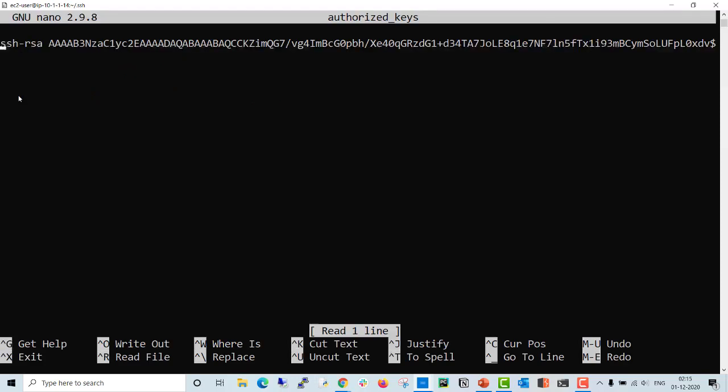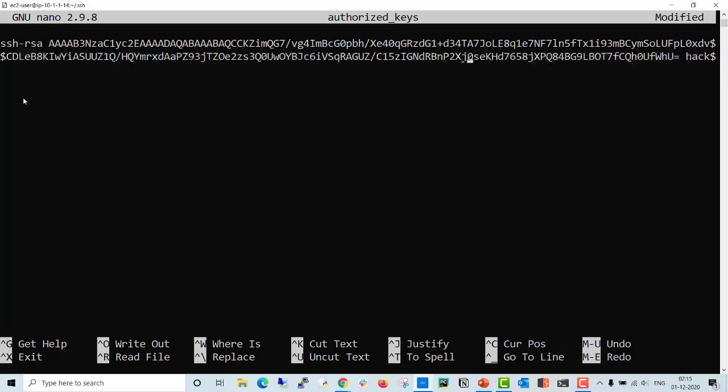You can see there is one key by default, which is the default key. When you create an instance and attach one key, this is the public key which is already attached to you. Let's copy the key which we created. You can see another key is also added there, and this is our backdooring key, because we only know the private key of this file. So we added our public key to the authorized_keys file of the server where the EC2 instance is running.